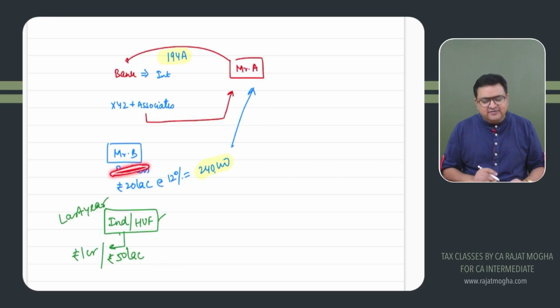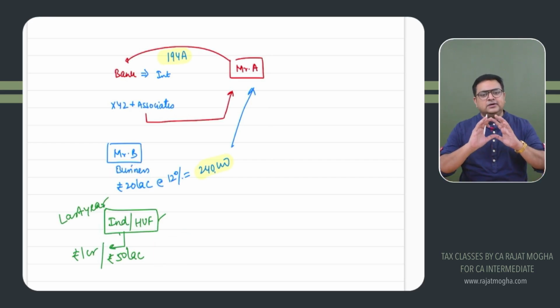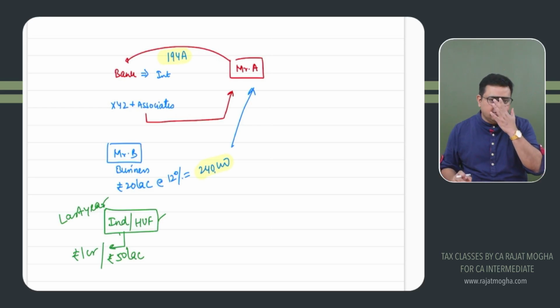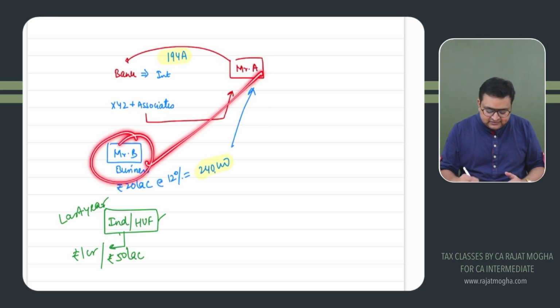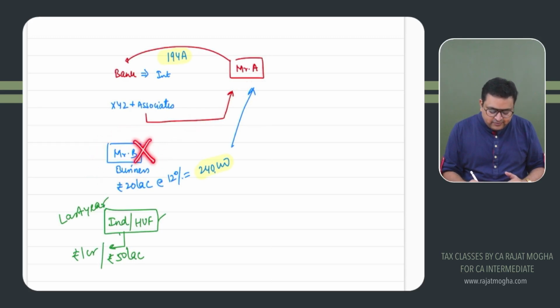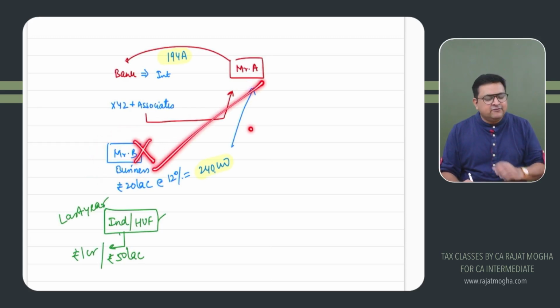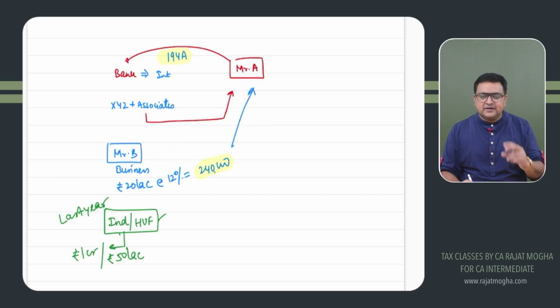But if Mr. B says, no, sir, I am not that big a businessman, my turnover is not more than 1 crore or 50 lakh as the case may be, then if he is paying interest, 194A would not be applicable. He can directly pay 2,40,000 without deducting any TDS. Got it? So there would be some circumstances where an individual or HUF can also deduct TDS, like section 194A.